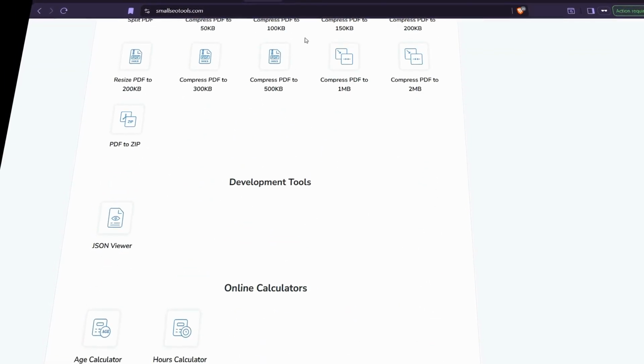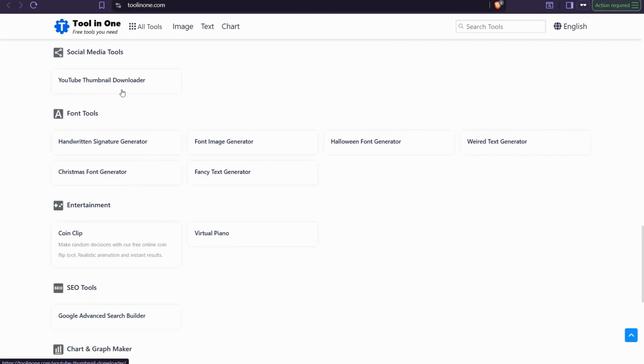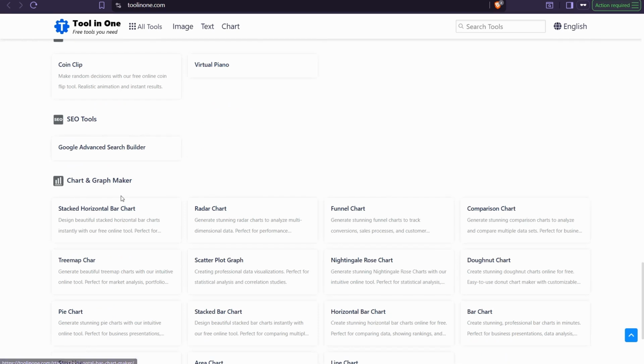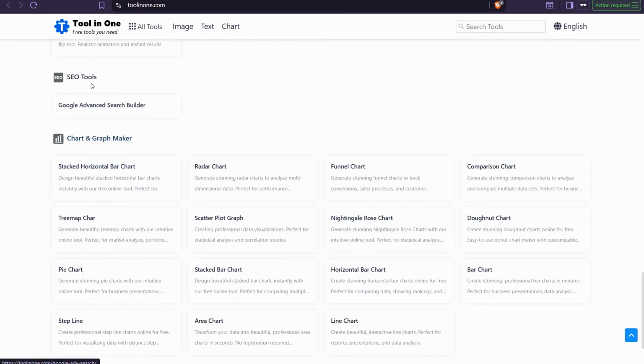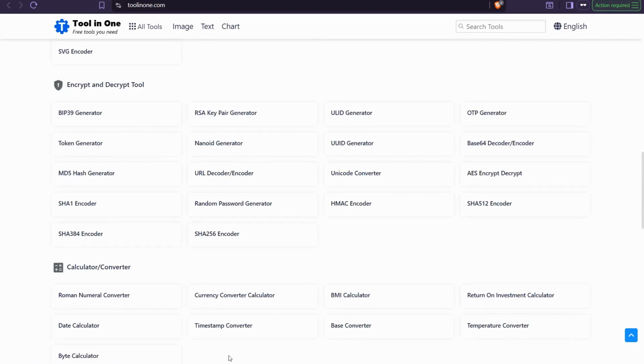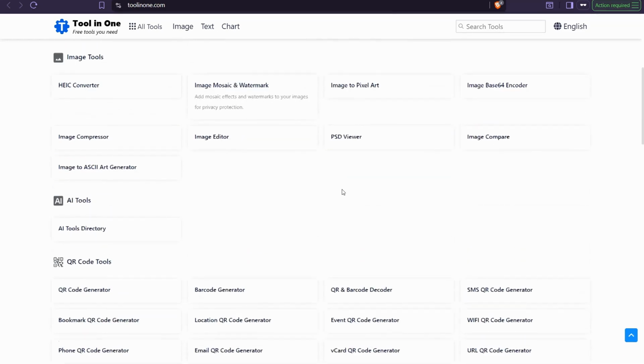And the next website is toolinone.com. Here you can find perfect tools like SEO tools, Google Advanced Search Builder, funnel chart, bar chart, and much more. Timestamp converter, and so on and so forth.